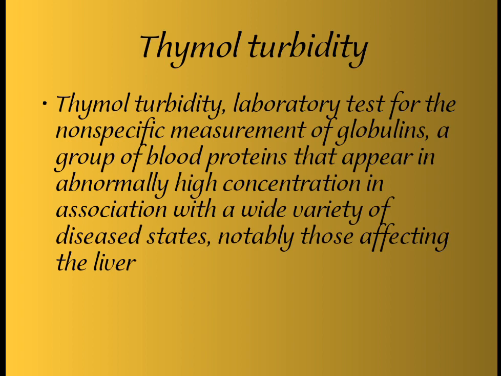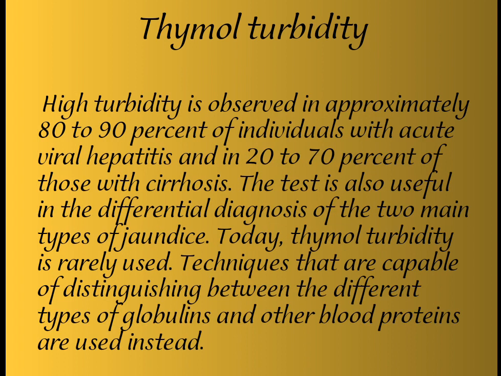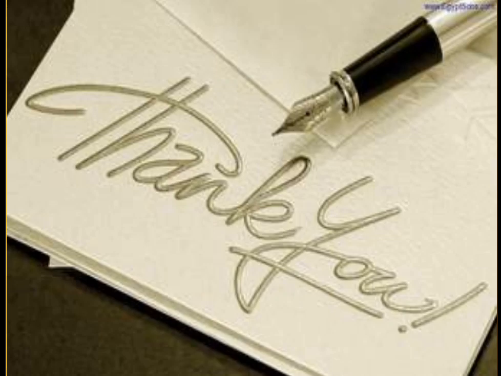The thymol turbidity test is a non-specific measurement of globulins, a group of blood proteins that appear in abnormally high concentration in association with a wide variety of disease states, notably those affecting the liver. Approximately 80 to 90% of individuals with acute viral hepatitis and 20 to 70% of those with cirrhosis show abnormal results. The test is also used in the differential diagnosis of two main types of jaundice. The thymol turbidity test is rarely used now; techniques capable of distinguishing between the different types of globulins and other blood proteins are used instead. This is the introduction, and this is the information about blood chemistry.